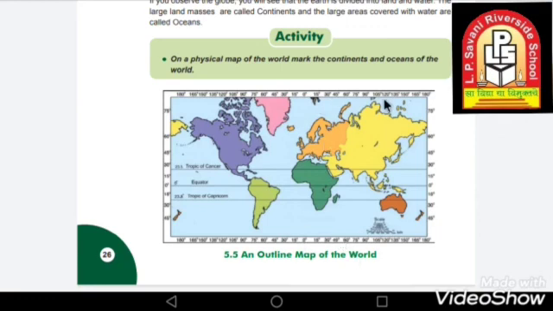Now you have to write it over here. Here write down Arctic Ocean. This is Arctic Ocean. ARCTIC. Arctic Ocean.